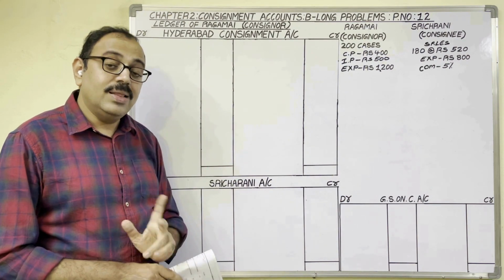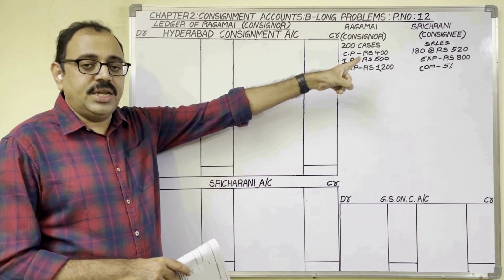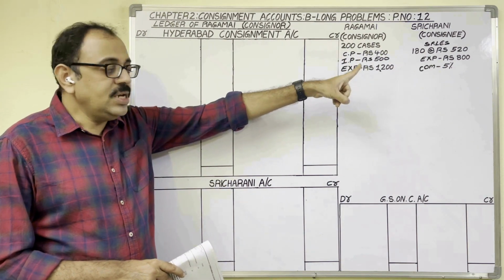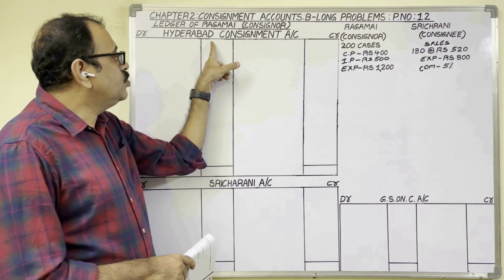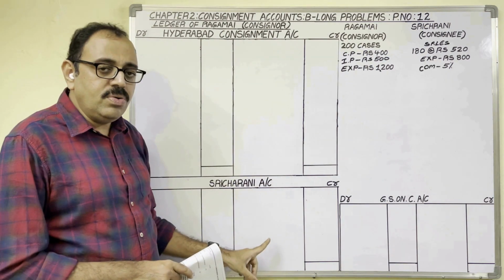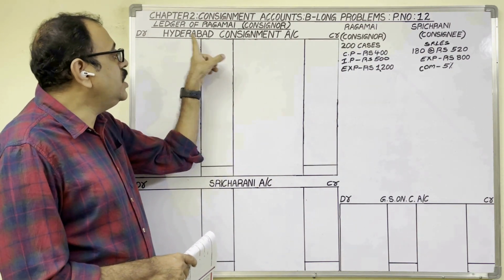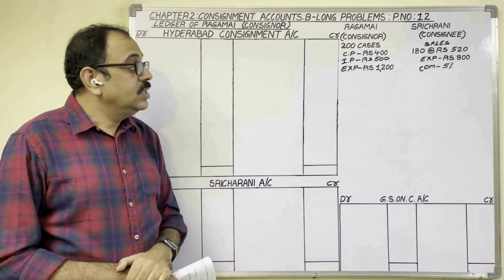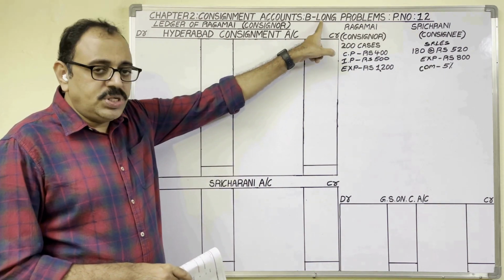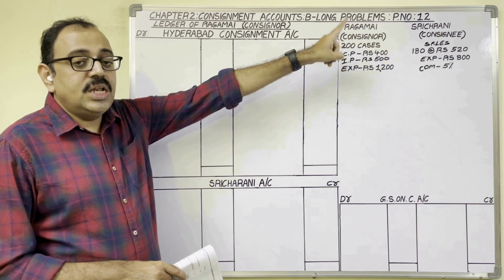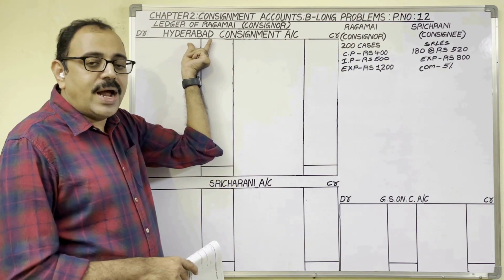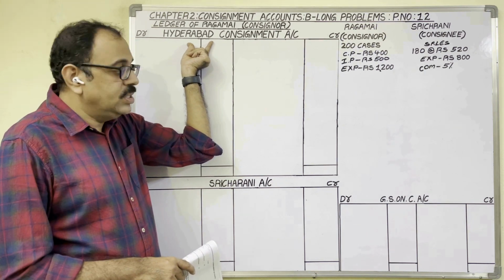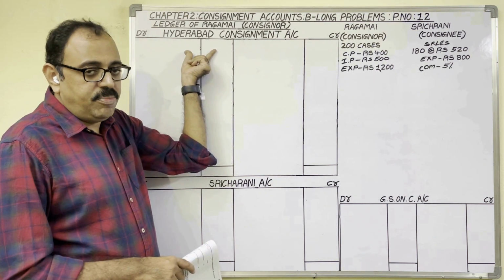Then the ledger of the consignee, in which the consignor's account we also prepare. So in the consignor's books, we prepare three accounts. The first account name is Hyderabad Consignment Account. Ragamayi is living in Cochin and Sri Charani is living in Hyderabad. So we should add the consignee's area name for the consignment account, not the consignor's area name.